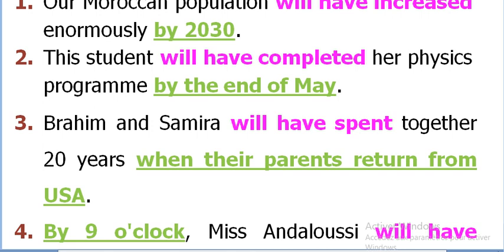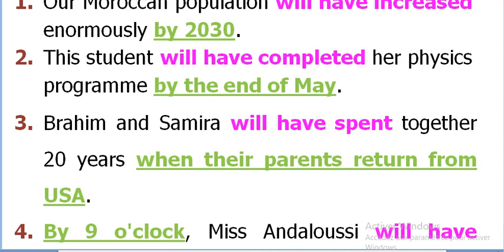Their parents in future will return at a specific time. That's why after when, use just the present, return. For example, you may come across some sentences in which there is future perfect, and if you have when or before, you can use just the simple present.